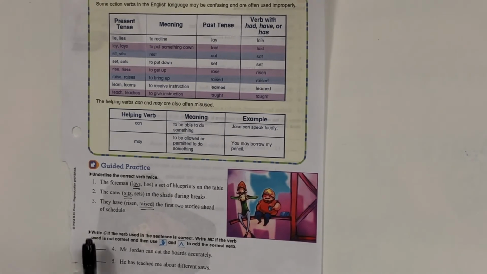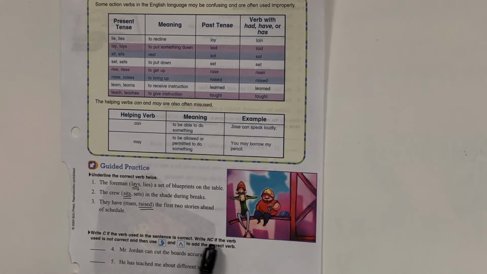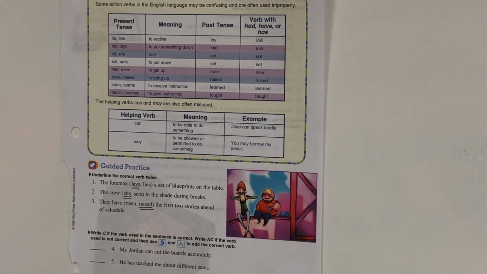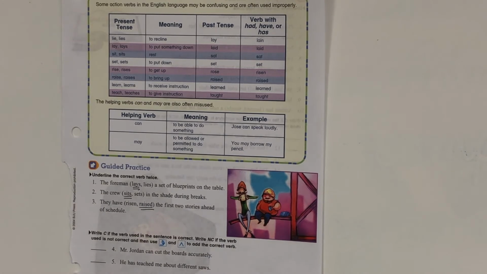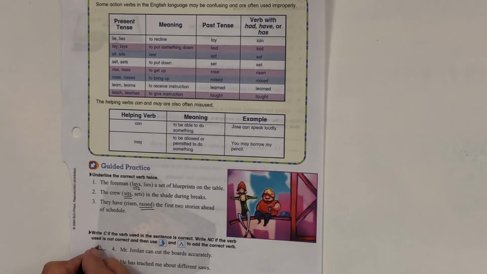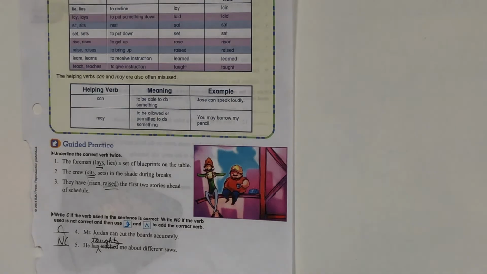Okay, the second part. Write C if the verb used in the sentence is correct. Write NC if the verb used is not correct, and then use the symbols for delete and to write this above to add the correct verb. So number 4, Mr. Jordan can cut the boards accurately. This is a correct sentence because can means is able to. So you don't have to do anything else to that.